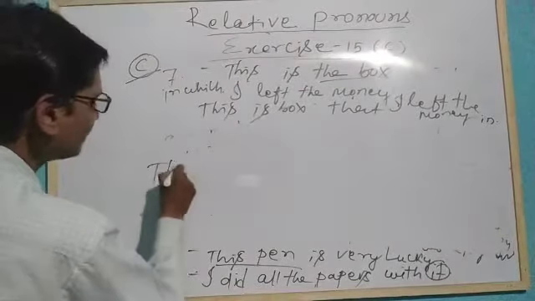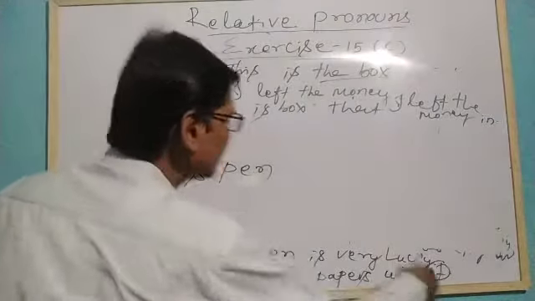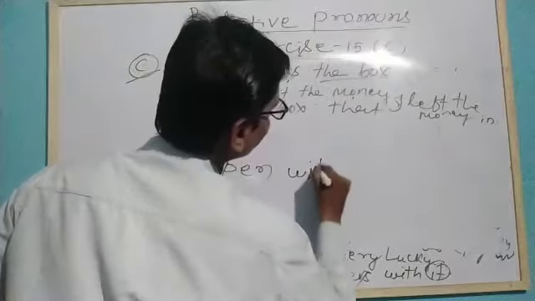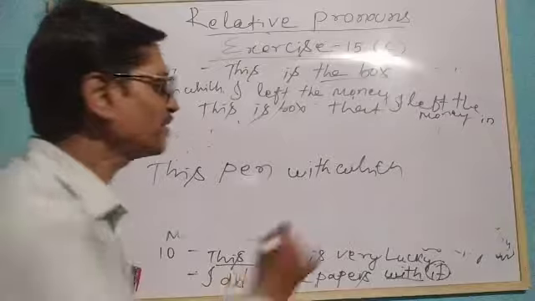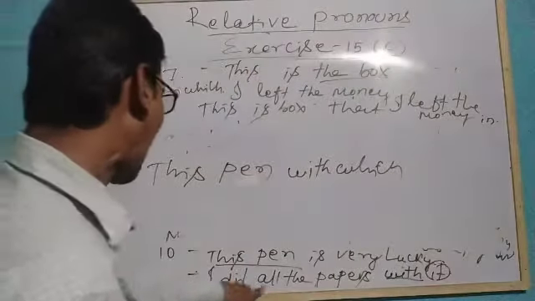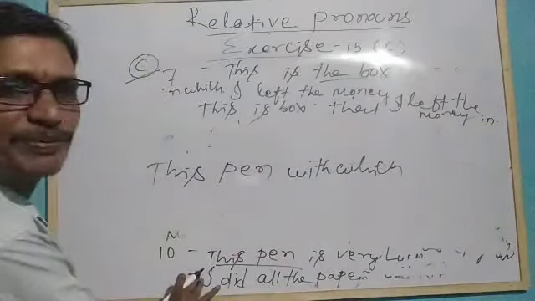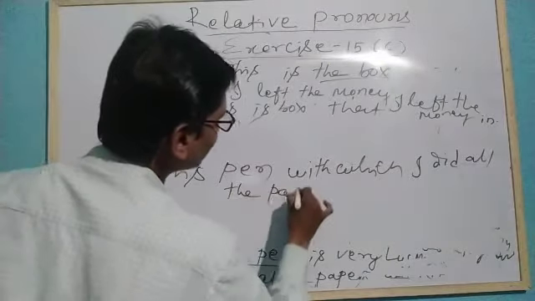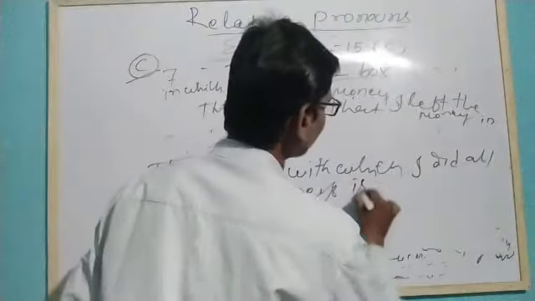This is the pen. This pen with which I did all the papers is very lucky. Because here is the preposition with, with which, we have to take this at the beginning of the sentence.